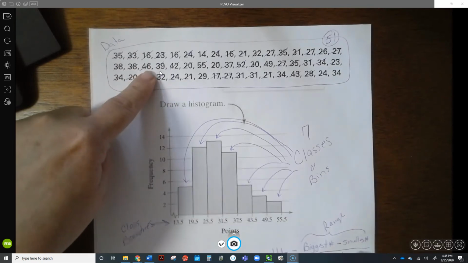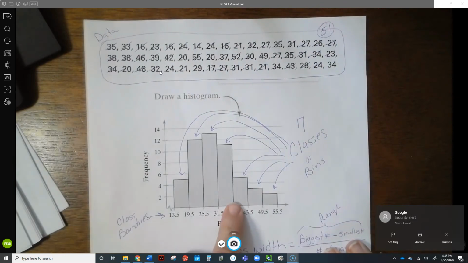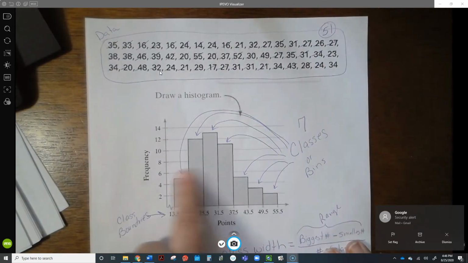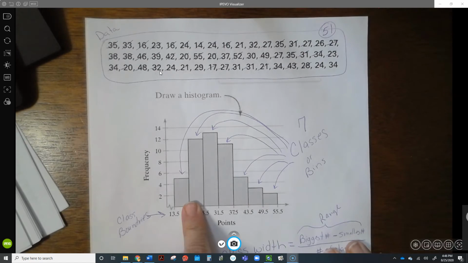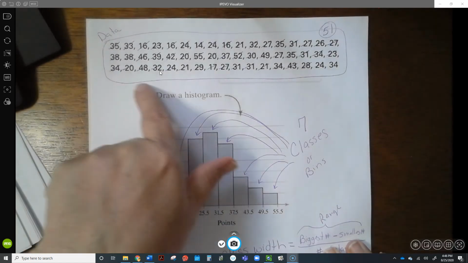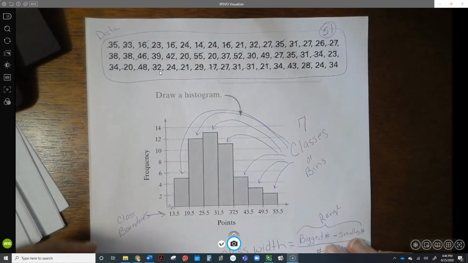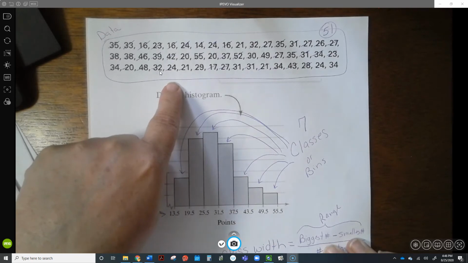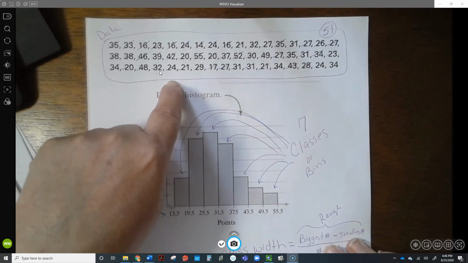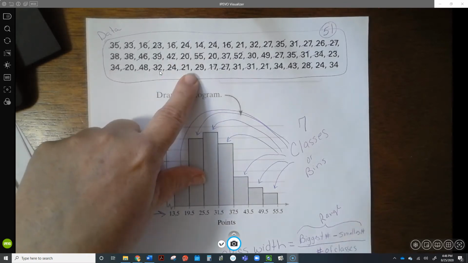And what we're going to do, the idea here is that you have to take this data and put it into a group, into this little table right here. Basically, think about taking this data right here, and we're going to divide it up into groups. Now, someone's going to have to tell you how big the groups are or what kind of groups to do. If I gave you absolutely zero instructions, I just said, take these numbers and divide them up.